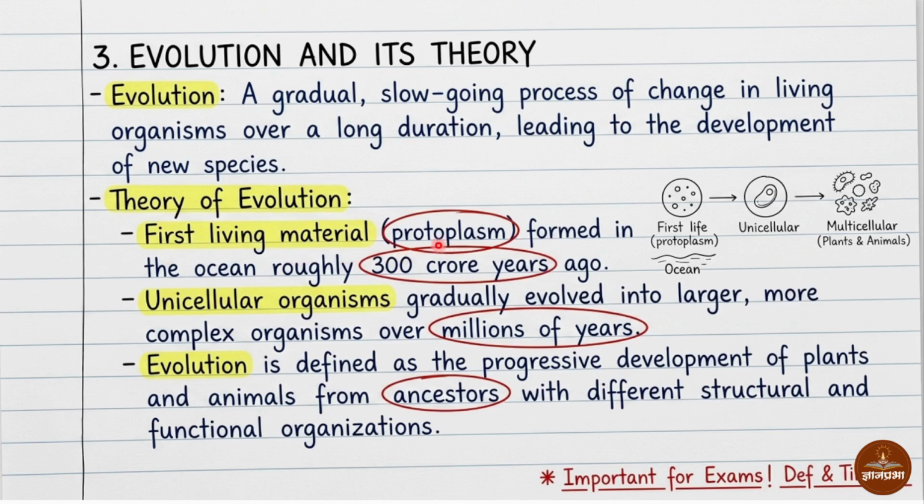First living material, that is protoplasm, formed in an ocean about 300 crore years ago. Then unicellular organisms formed millions of years ago. Now, evolution is defined as the progressive development of plants and animals from ancestors with a different structural and functional organization.